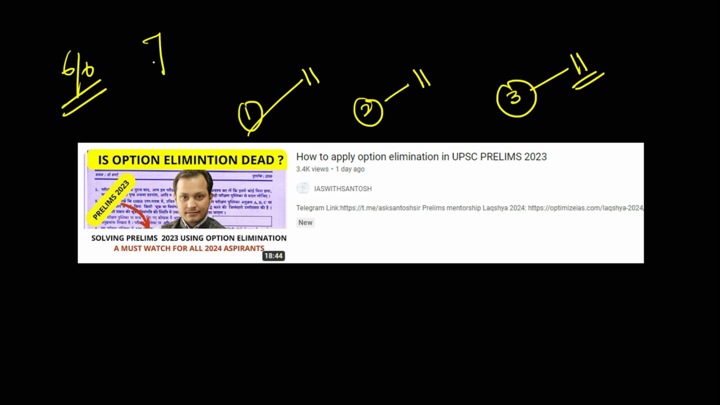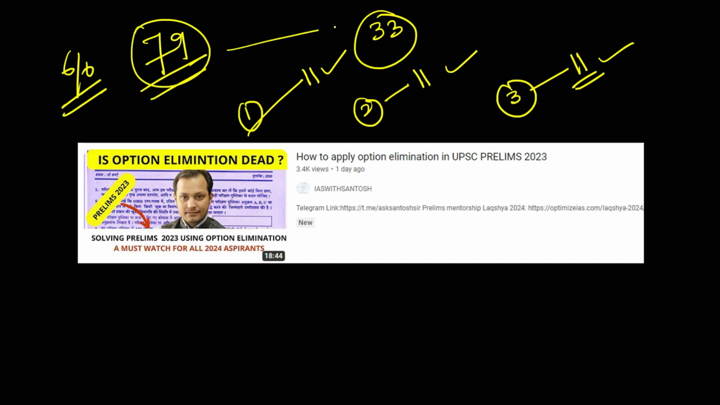Guys, last year the cutoff was 79 marks. If you use my technique, you can solve around 33 to 34 questions using only elimination techniques. Just imagine, out of 79 marks, more than 65 to 66 marks you are getting just by elimination technique. And I predicted last year around 40 to 50 questions. So you can see 79 marks is nothing. You can easily score 100 plus using my elimination trick and my prediction list.